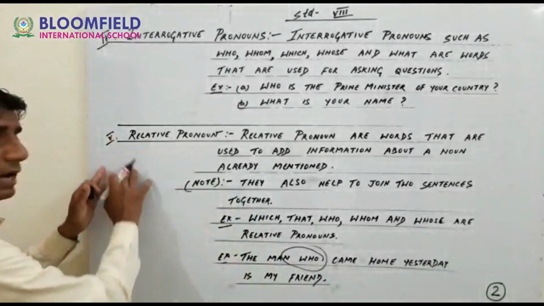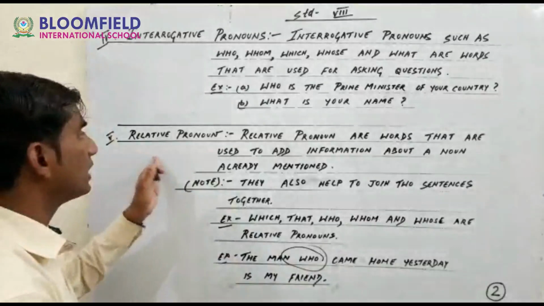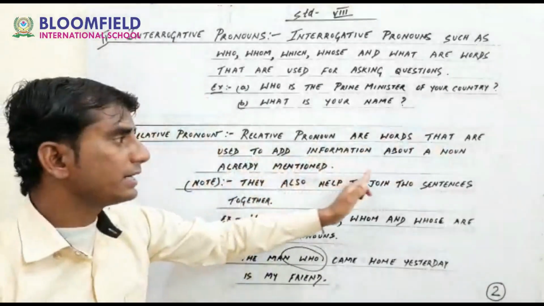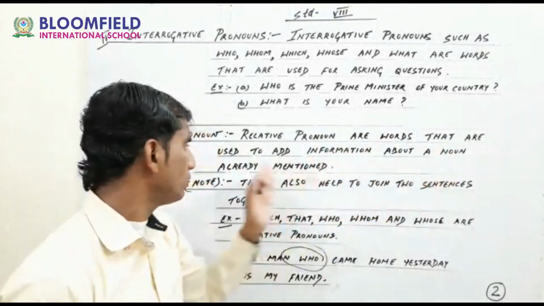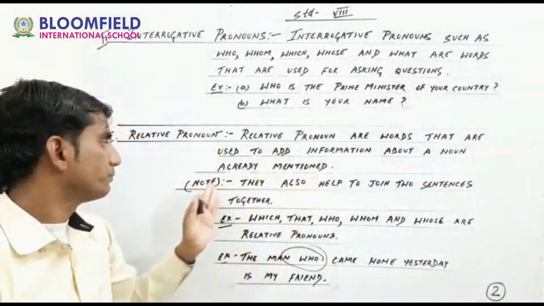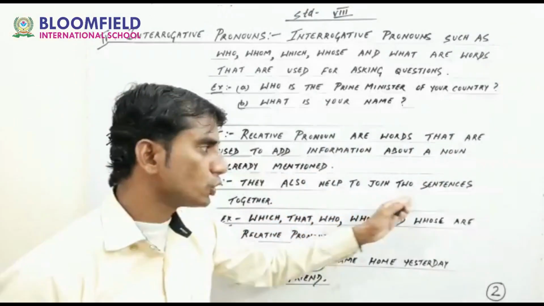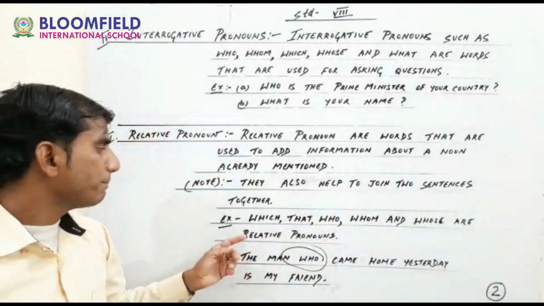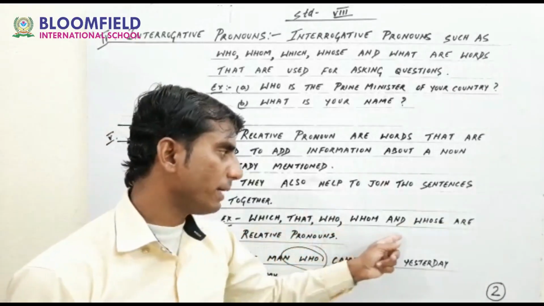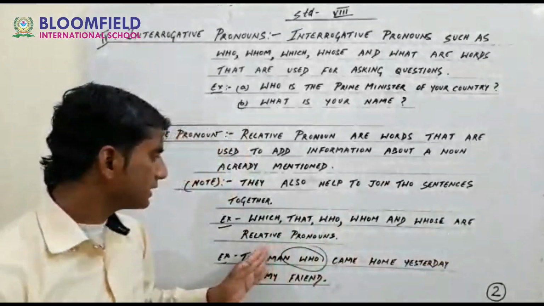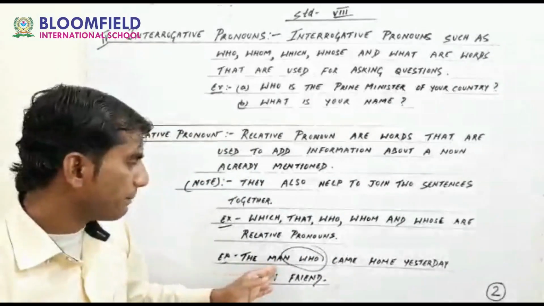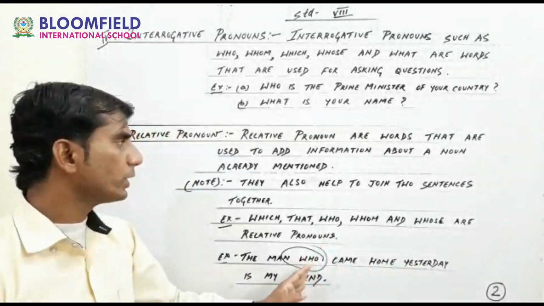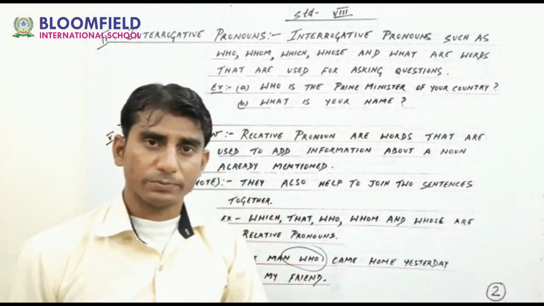Now, once again, I would like to go through this one, relative pronoun. Relative pronouns are words that are used to add information about a noun already mentioned. Note, they also help to join two sentences together. Example, which, that, who, whom, and whose are relative pronouns. Example, the man who came home yesterday is my friend. In this sentence, who is my relative pronoun.